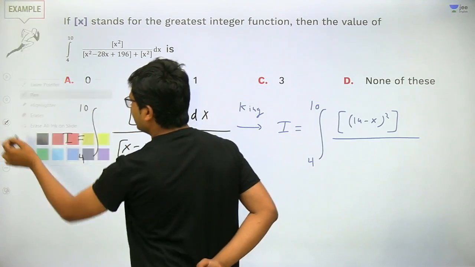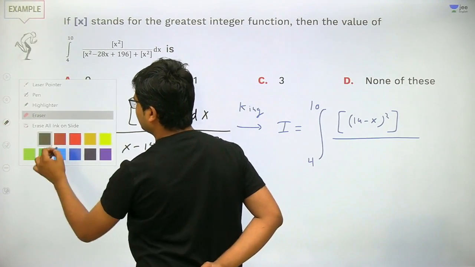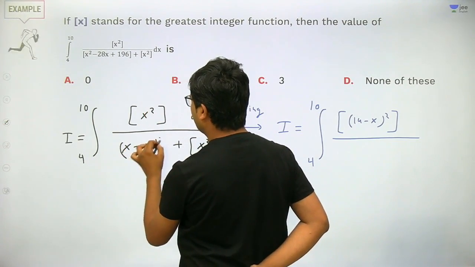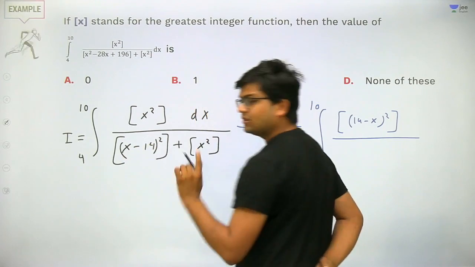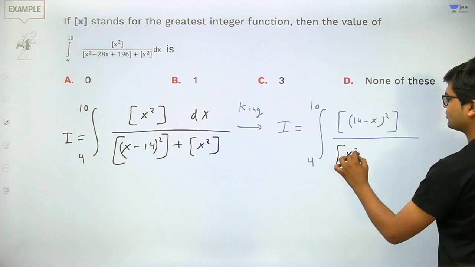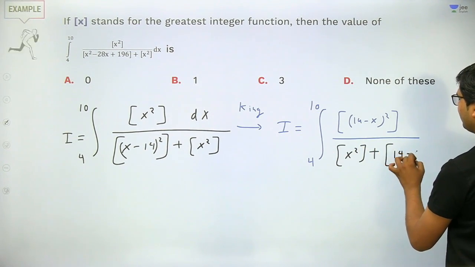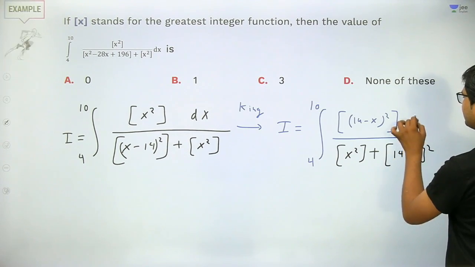Sorry, this square is in the bracket, so this will be its square, whole greatest integer. So it will become greatest integer of x square plus greatest integer of 14 minus x square dx.